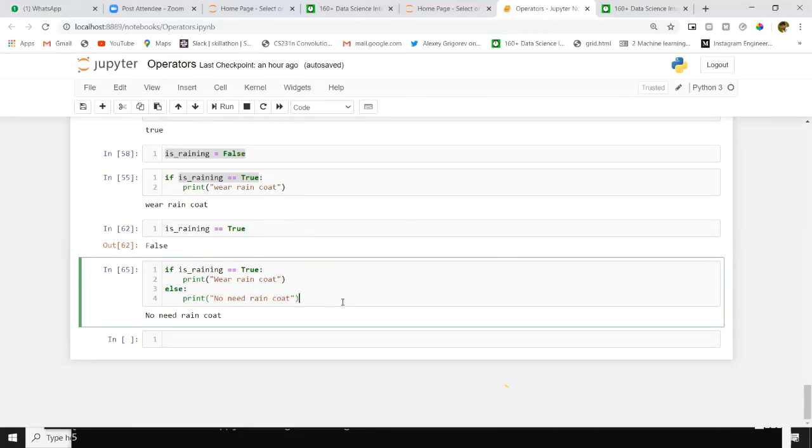In the next session, we will have a question and answer session. I will give one question, and you have to type the answer live in the chat. In the next session, we will do that. That's why I am telling you today, just practice these comparison operators and if else conditions. We will have that question and answer session for 20 minutes, not more than that. After that, we will discuss new topics.